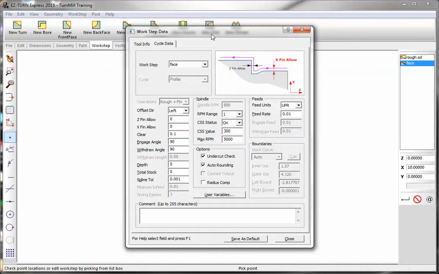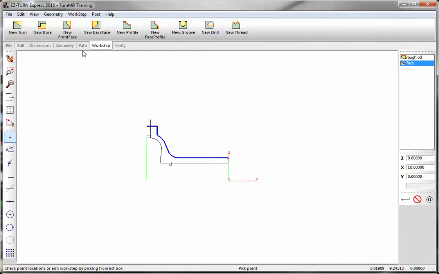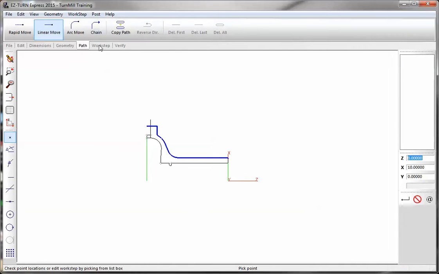Now let's say I want to have a couple of passes on the front face. You can use total stock. We could say there's 20 thousandths of stock, and we're going to take it in 10 thousandths increments, so I get 2 passes. Now we go to our path linear move, and we're starting at Z0 x of 4.125, and we're coming down to x0.